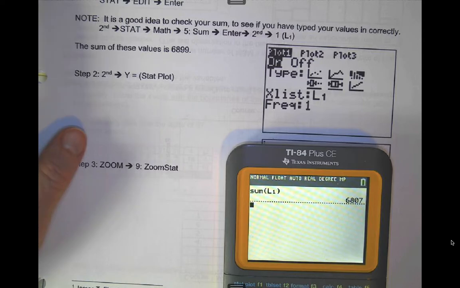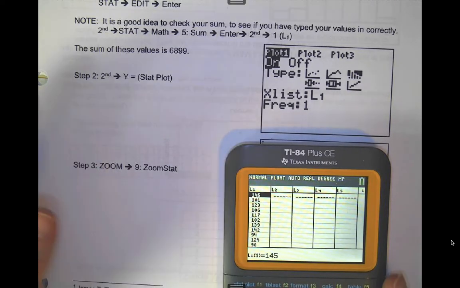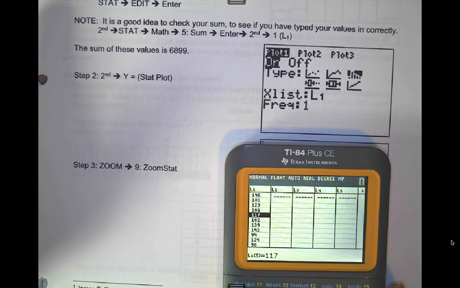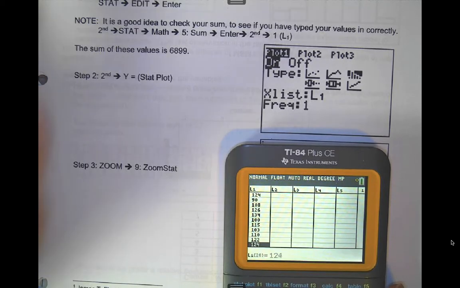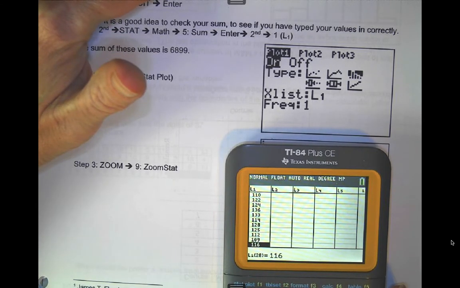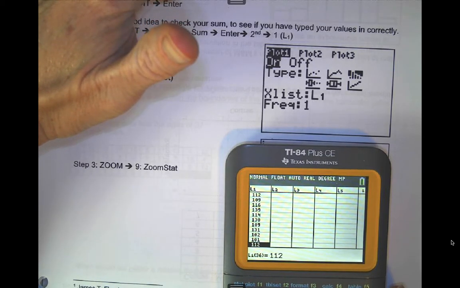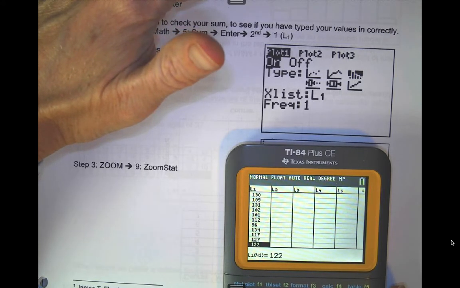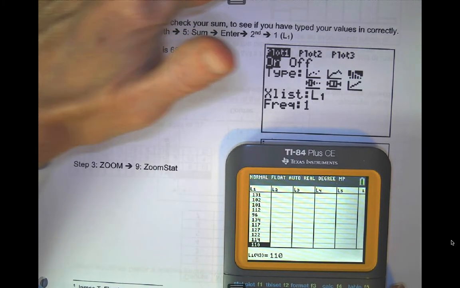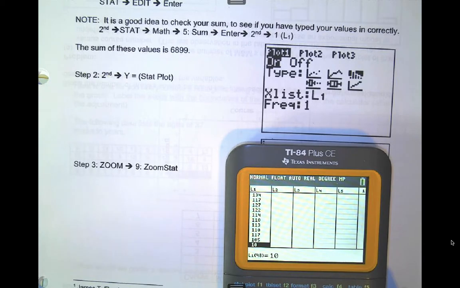All right, if you notice here, I have a mistake because the sum of these values is supposed to be 6,899. So when I have a mistake, I go back in here and try to figure out what the mistake is. Yes, it's kind of cumbersome, but I just go through here and try to figure out what I might have typed in incorrectly, or did I leave something out? Right now I'm not finding it. Oh, right here. So I wrote 10 instead of 102.